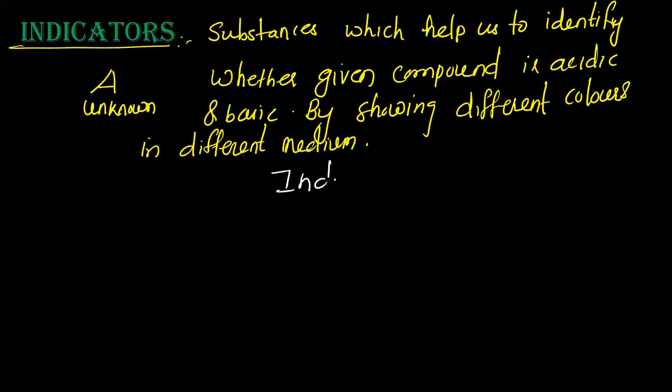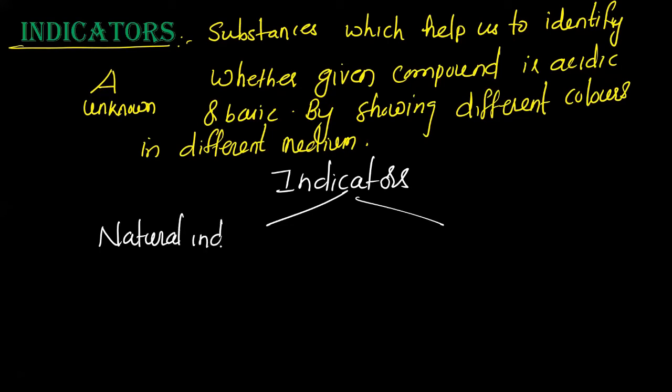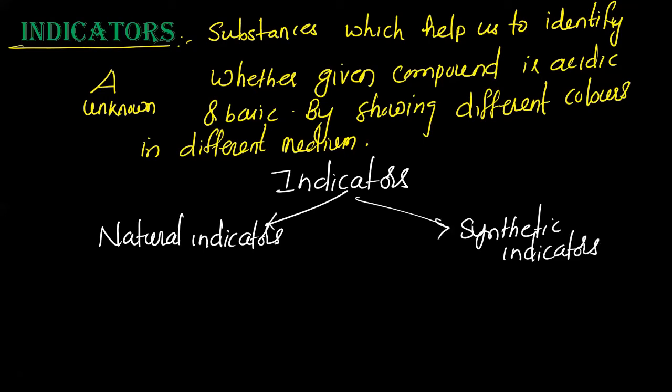Indicators are broadly classified into two types. One is natural indicators, and another one is synthetic indicators. What are natural indicators?